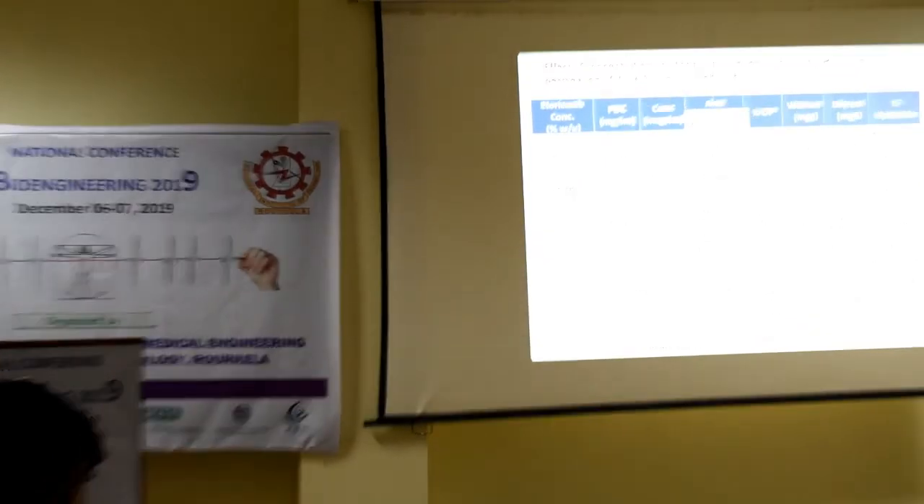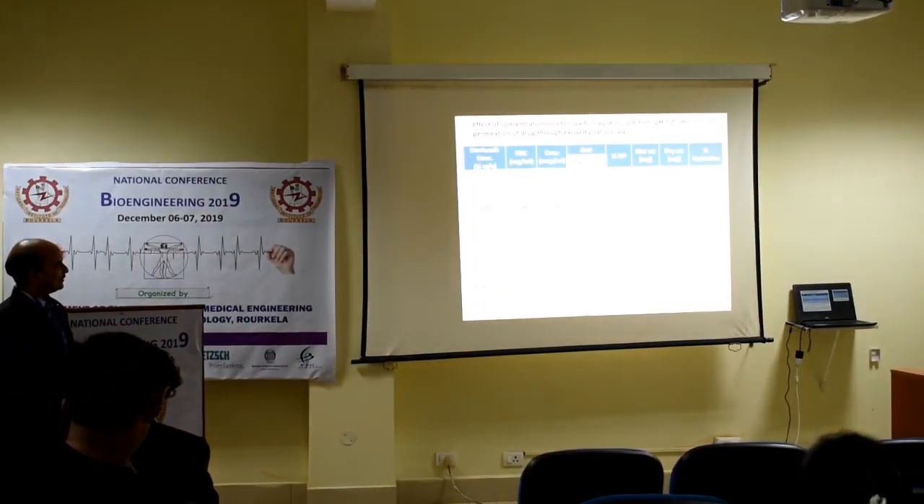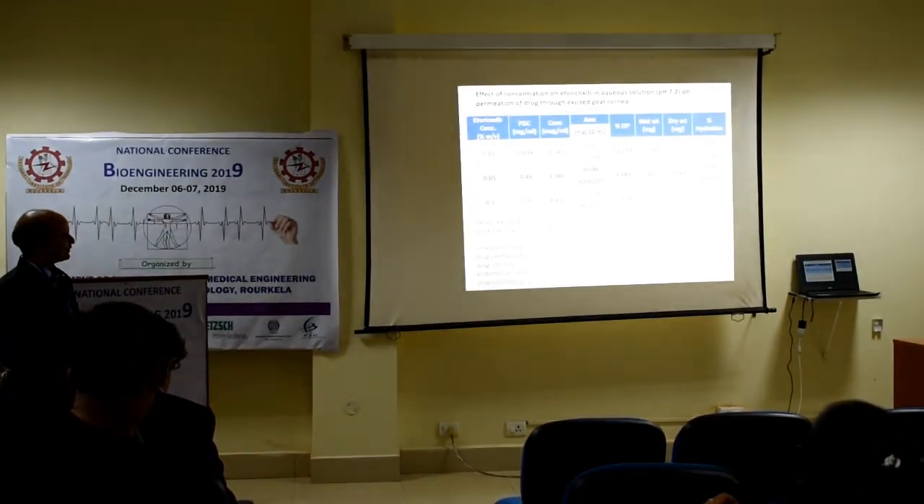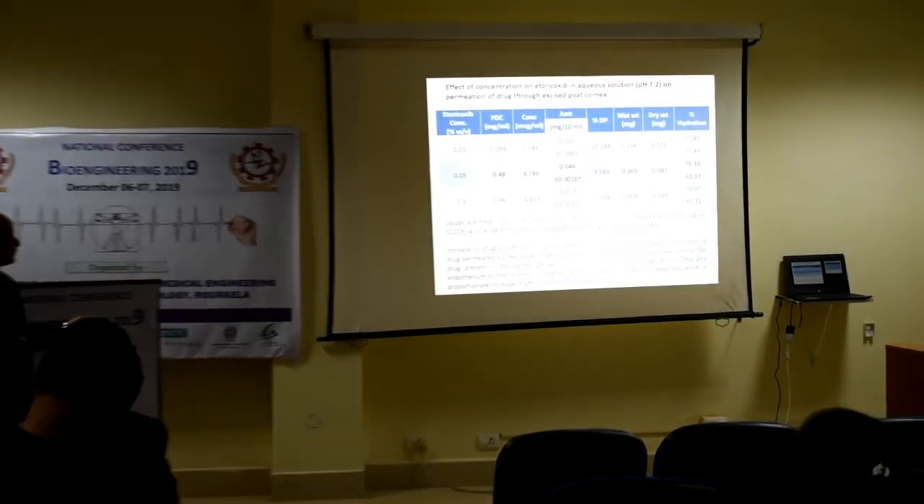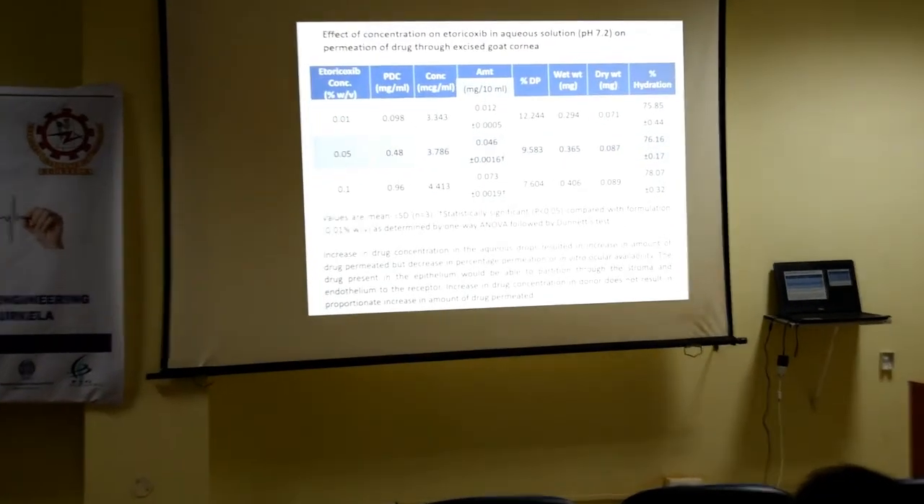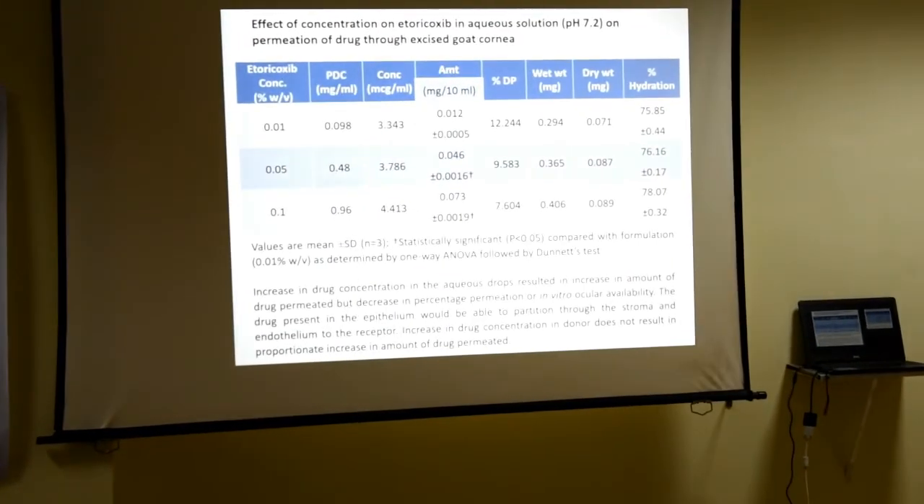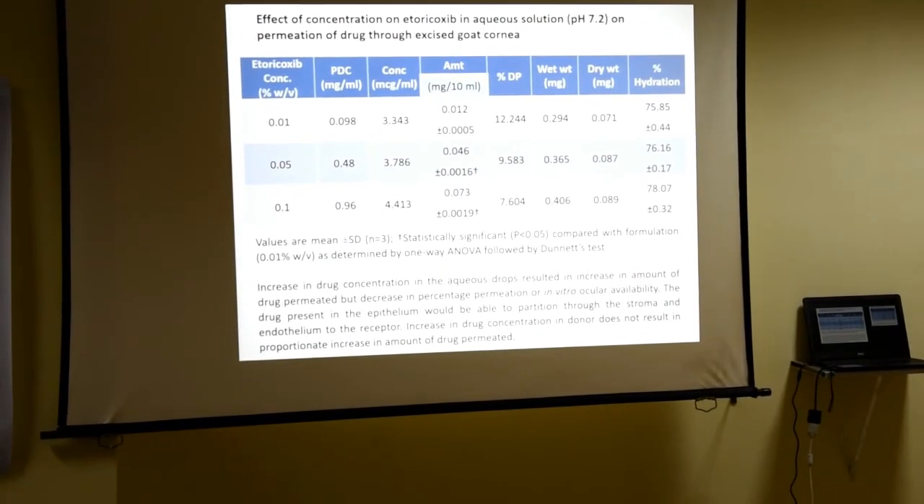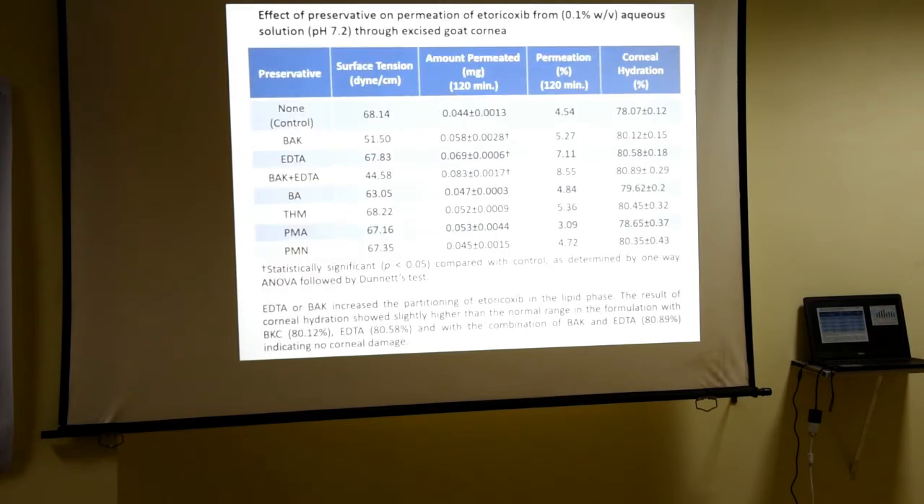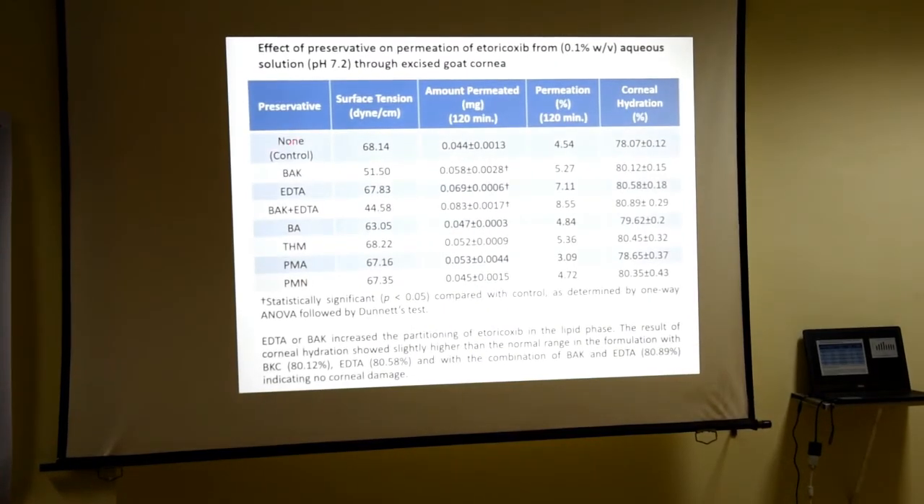So now we change the concentration, and we found that as we increase the concentration, there is also an increase in the amount of drug, and the percentage permeation is also increasing. Then this is the effect of preservative. As it is an eye drop, preservatives have to be added because patients are going to use it in a multi-dose way.